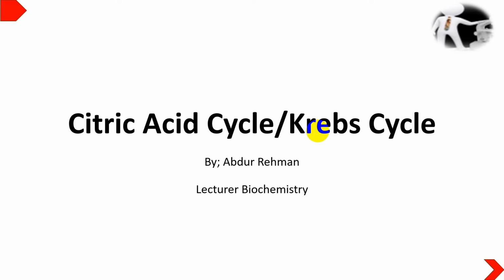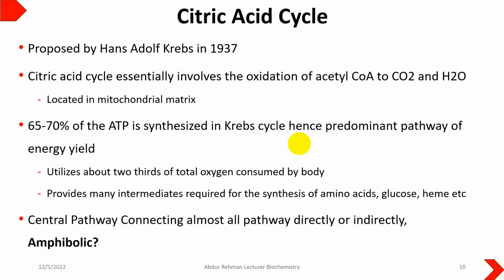Viewers, you're watching Student's Diary, and today's topic is the citric acid cycle, which is also known as the Krebs cycle and the TCA cycle as well. The citric acid cycle was first proposed by Hans Adolf Krebs in 1937, and he was awarded a Nobel Prize for his tremendous work.